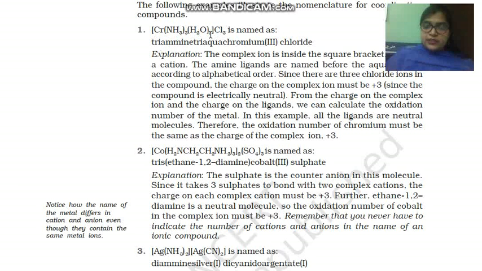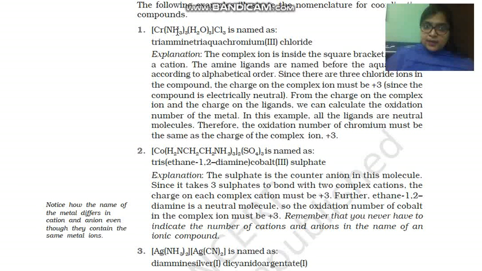So inside the square bracket, the coordination entity is there. It is the cationic part, and this one is the anionic part. Here we first mention the cationic part, and first we write down the name of the ligand, and then after the name of the ligand, at last it will be followed by the name of the central metal ion. In the second rule we observed that if more than one ligand is there, then we have to follow the alphabetical order.